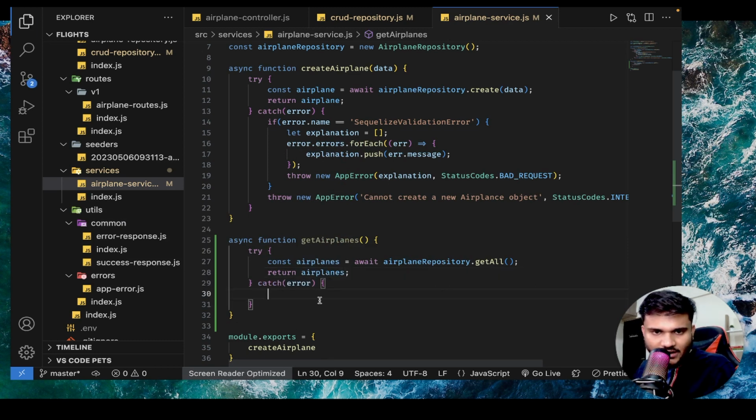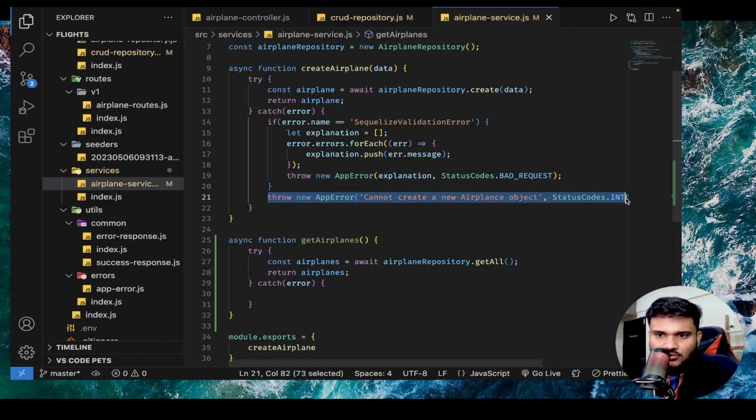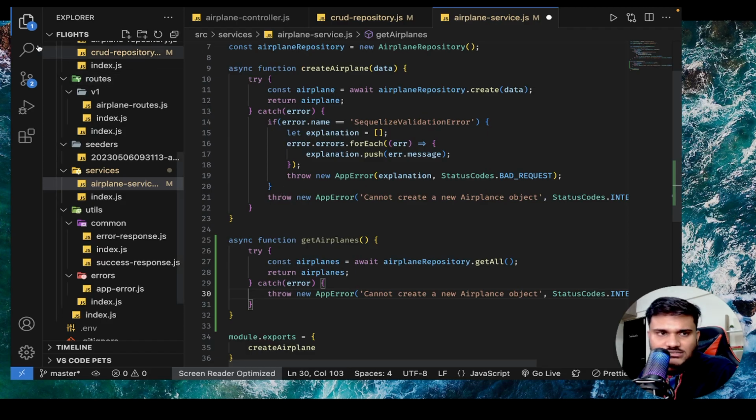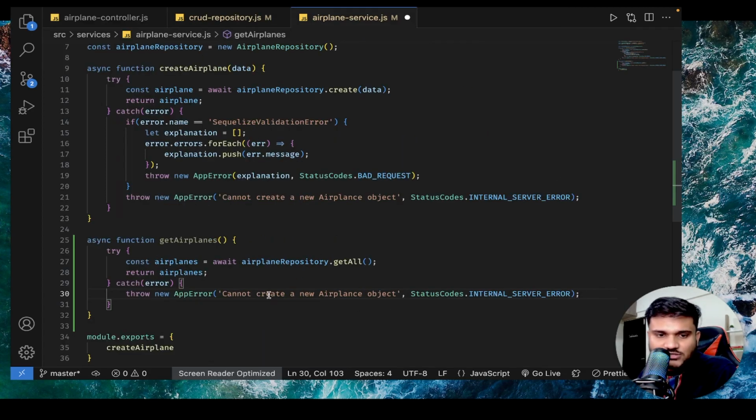Apart from that, what can happen? Maybe something went wrong. Now there won't be any validation error or anything like that. So from here, the most probable error that can occur is maybe we were not able to connect to Sequelize or something. So we'll say cannot fetch data of all the airplanes. Let's say this is going to be there.